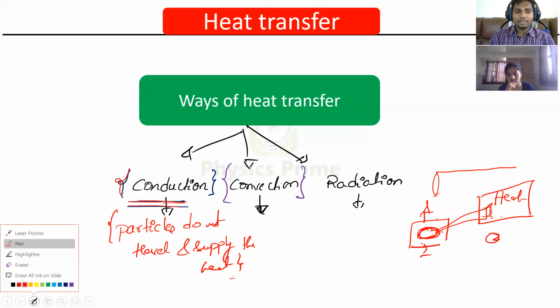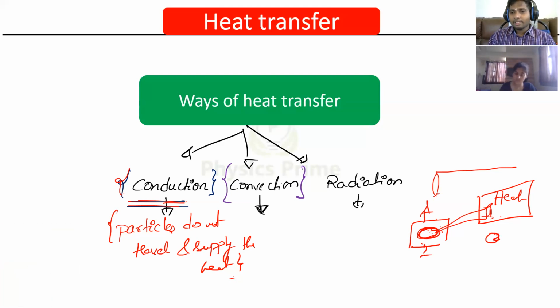What is happening here in that holder is, when the temperature at this end is very high, the atoms at this point will vibrate with a higher kinetic energy. We have discussed, the higher the temperature, the more the vibration, kinetic energy. Here a vibrational mode of energy will be there.